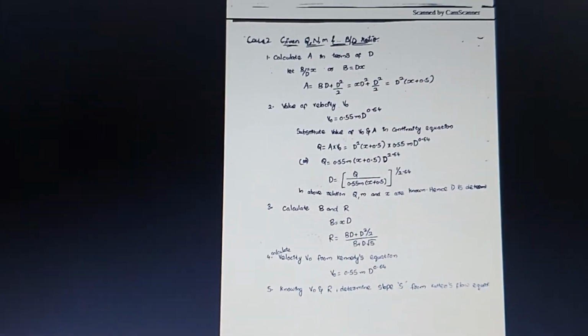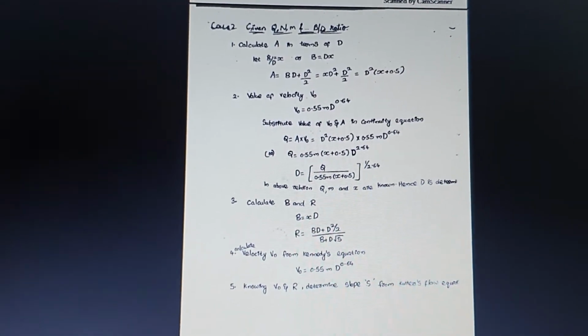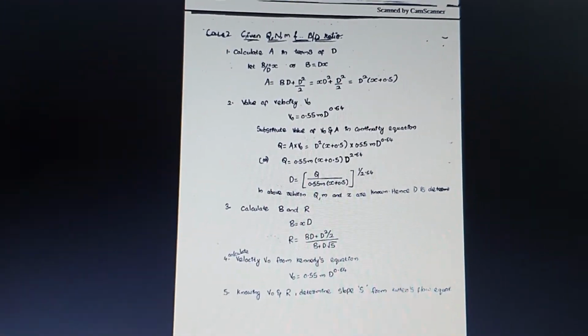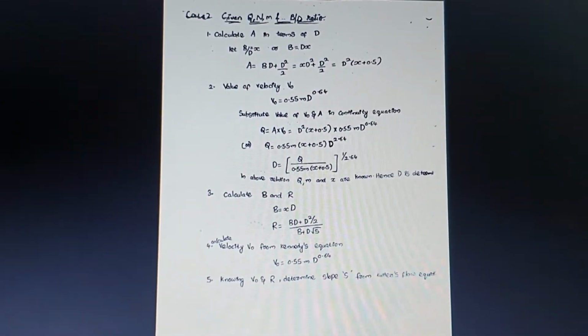From this equation you can get the value of D. And the third step, we are going to calculate B and R. B is nothing but x into D, and R is nothing but A by P in terms of B and D, which is BD plus (x squared by 2) D squared over B plus 2D into square root of 5. Then next we are going to calculate the slope from Kutter's equation.